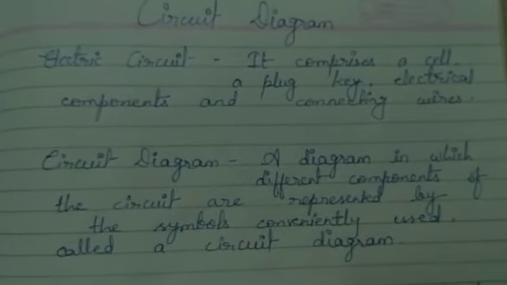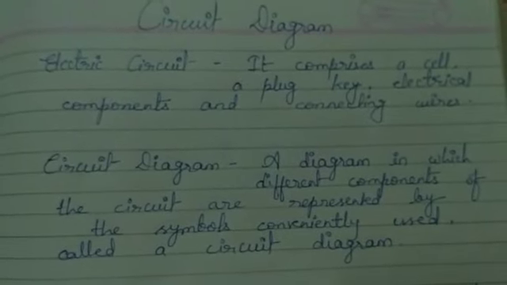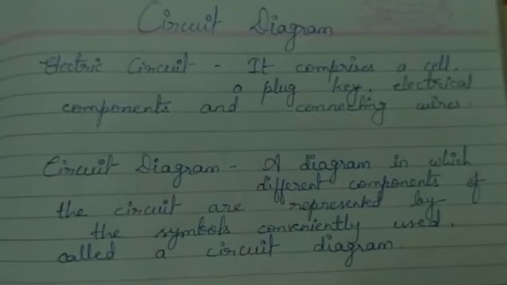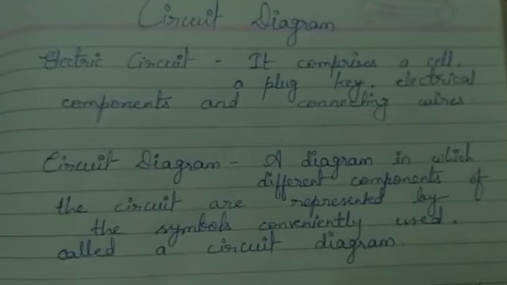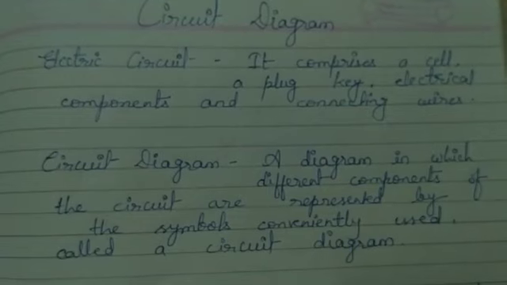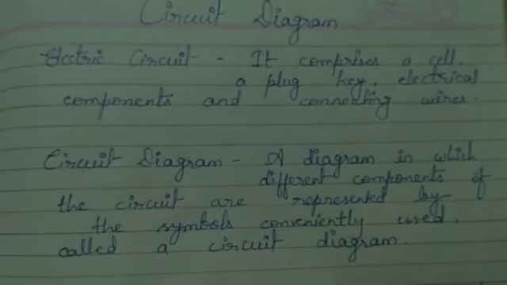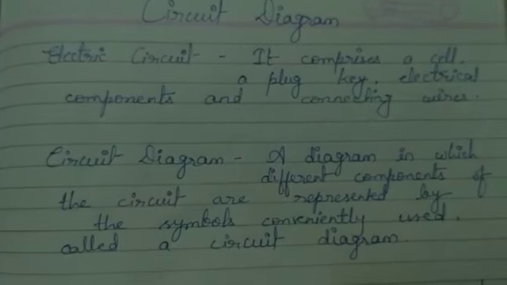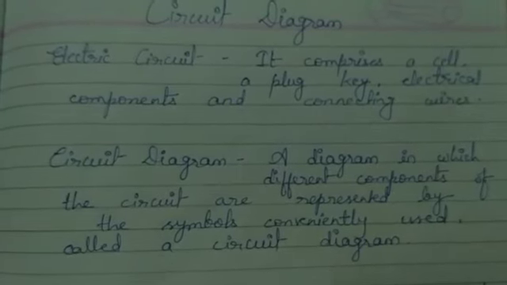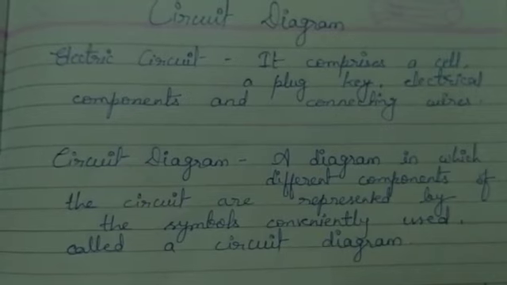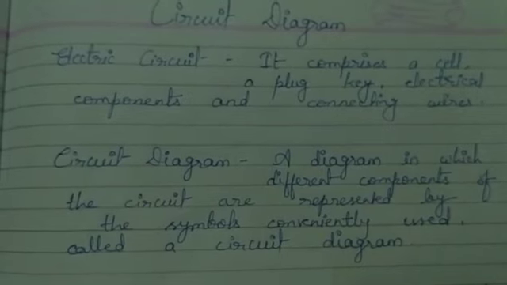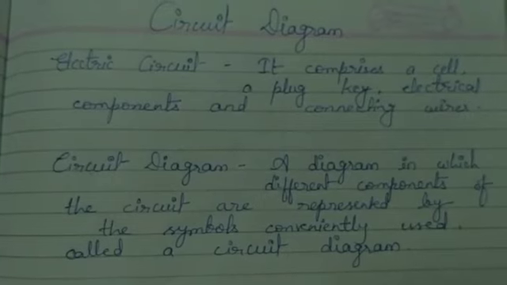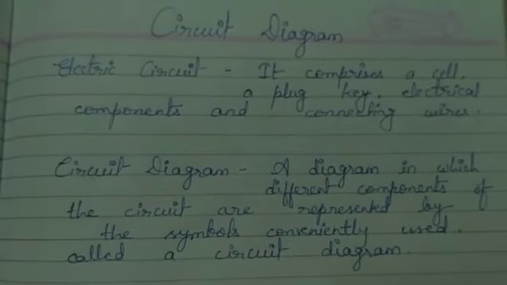First of all, let me tell you what an electric circuit and a circuit diagram are. An electric circuit comprises a cell, a plug key, electric components and connecting wires. Then what is a circuit diagram? A diagram in which different components of the circuit are represented by conveniently used symbols is called a circuit diagram.